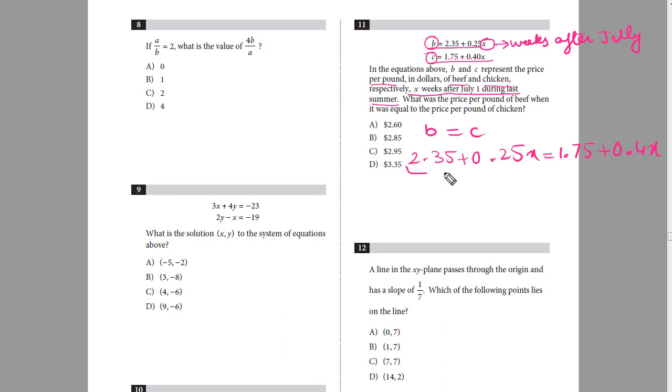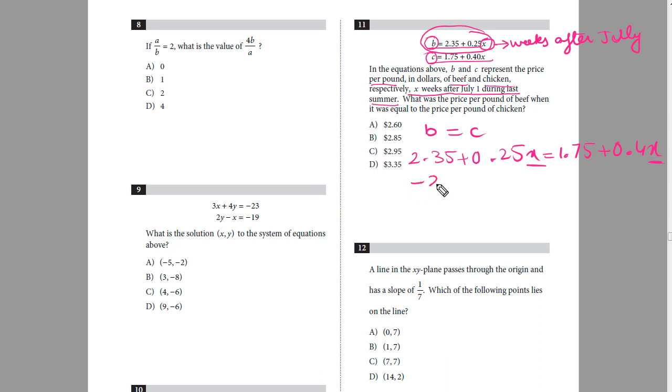Alright, so this whole thing is the price of beef, this whole thing is the price of chicken. From here we'll work out the value of x by solving this equation, and then we will insert that value of x into this equation and we will work out the value of beef. Okay, so let's do it now.